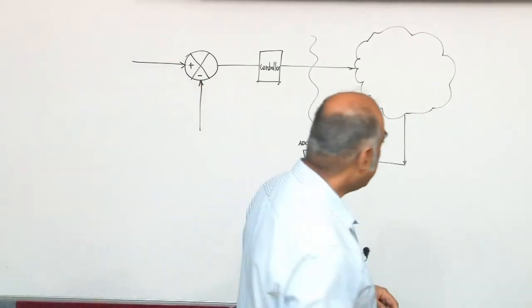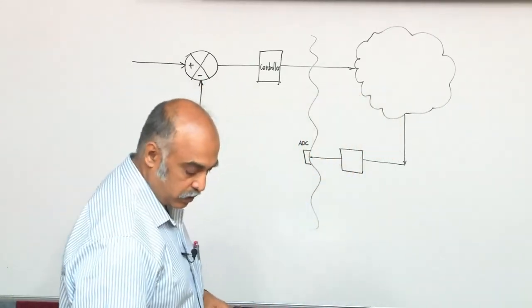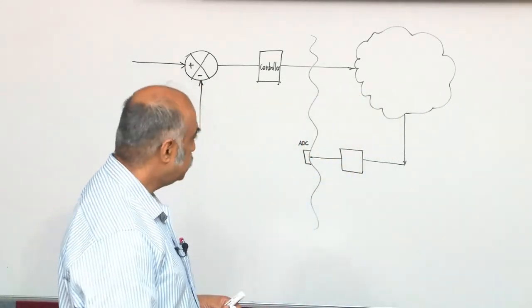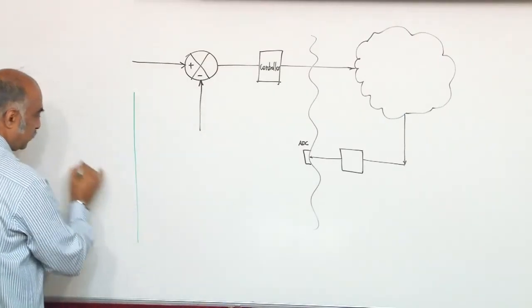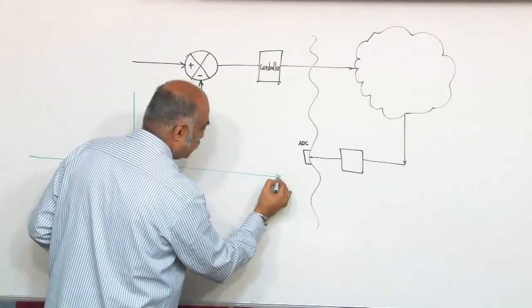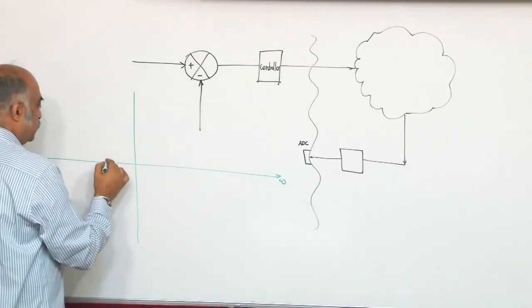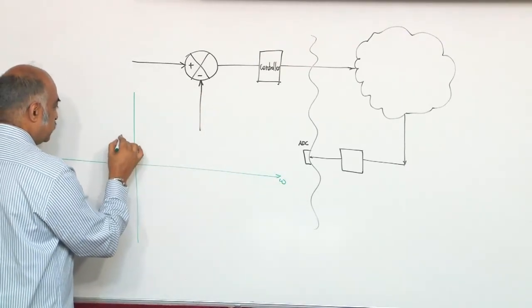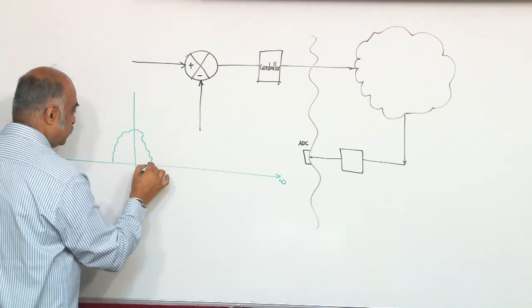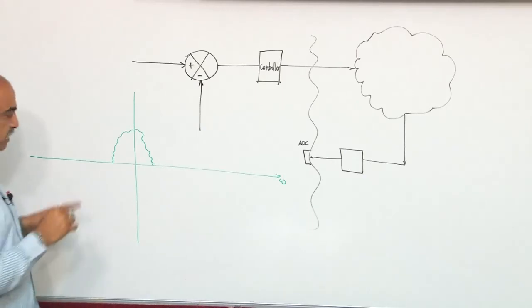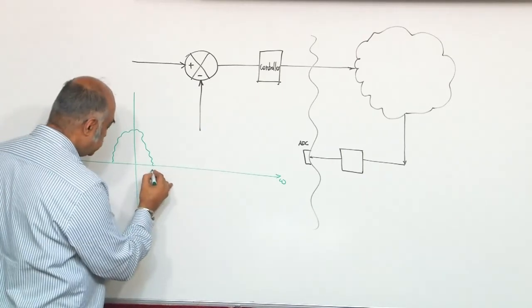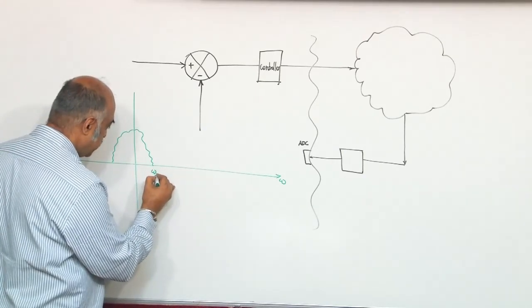Why do you band limit that? Recall that you have the signal amplitude profile versus frequency in this fashion. This is the fundamental part. This is omega m.